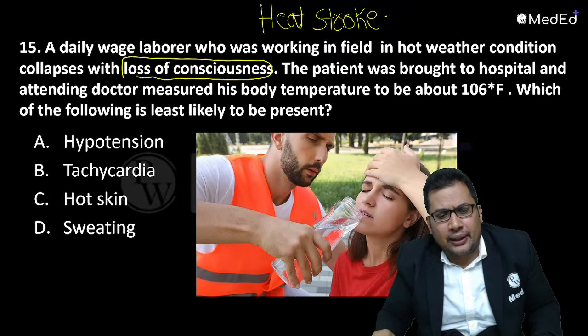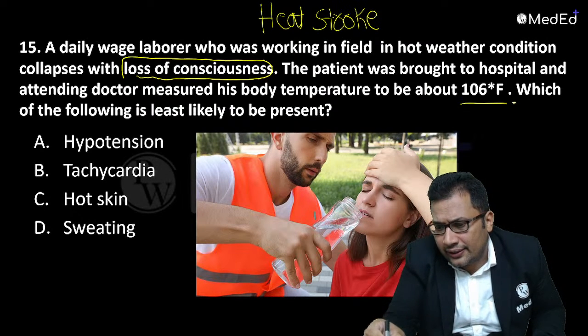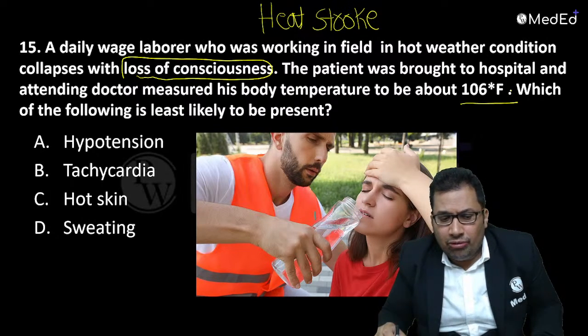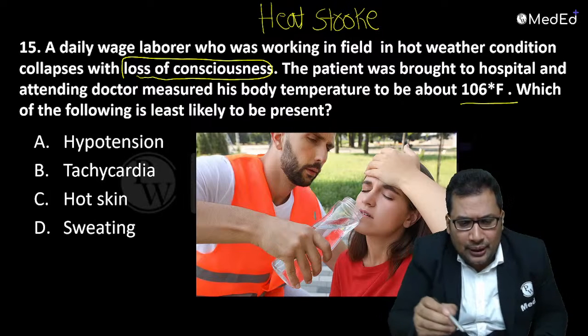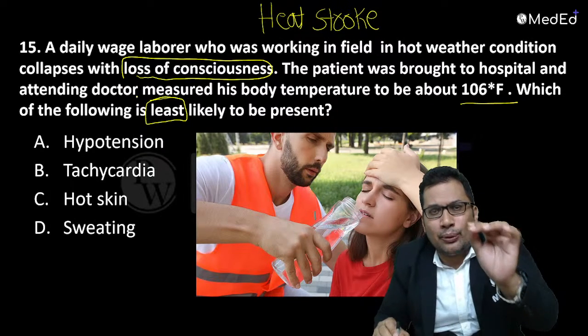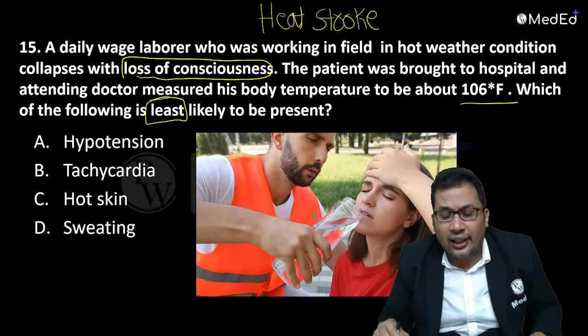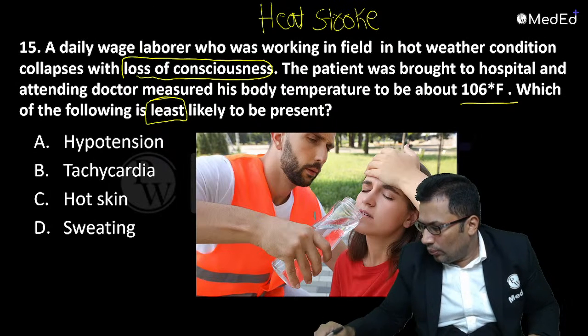Patient was brought to hospital. Attending doctor measured his body temperature. It is around 106. Higher. Which of the following is least likely present? Least. Not most common. What is the answer? Options are hypotension, tachycardia, hot skin, and sweating. What is the answer?